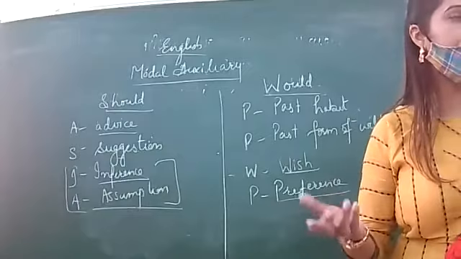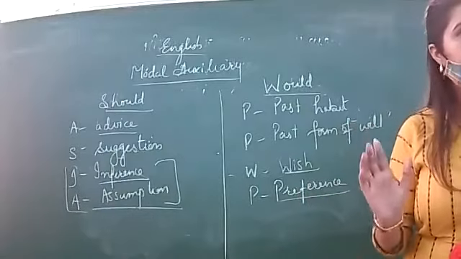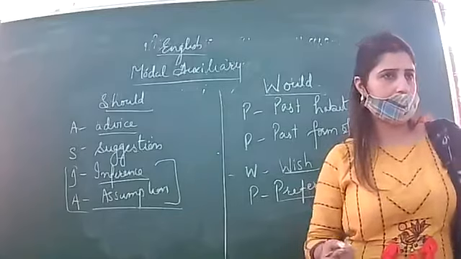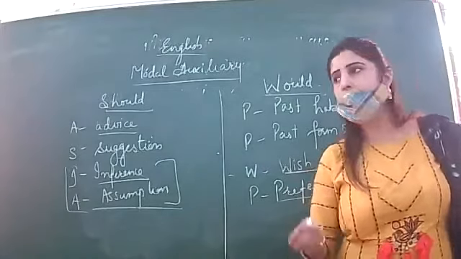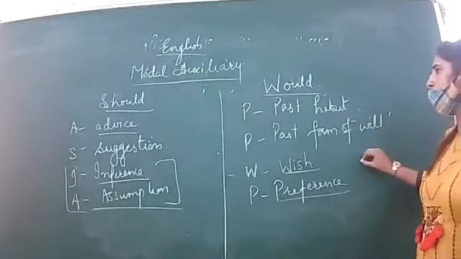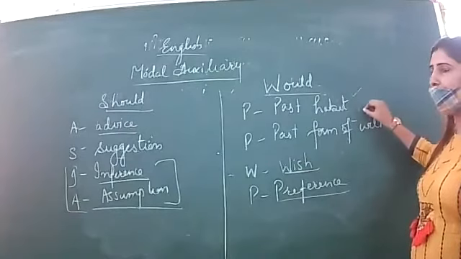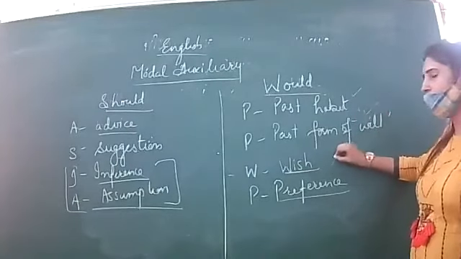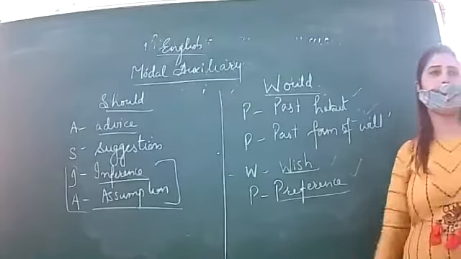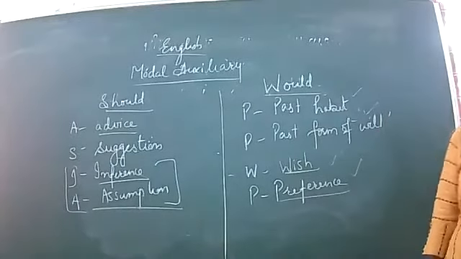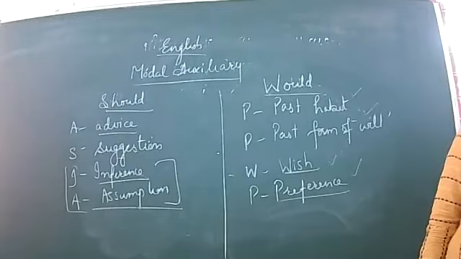It means I will die but I will not beg. Right? It means preference. So these types of examples are used for would. It means past habit, past form of will, wish as well as preference.